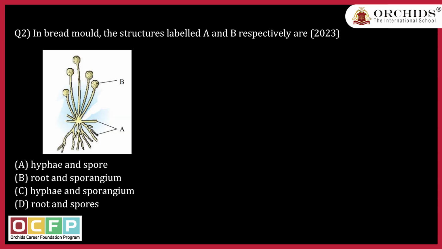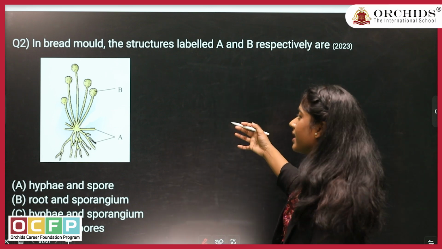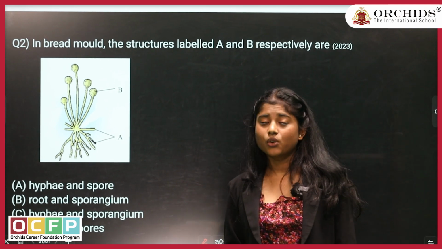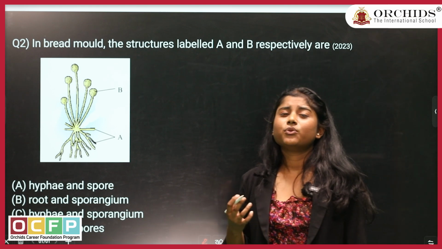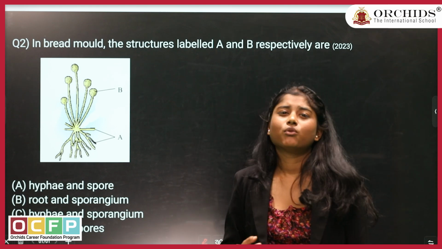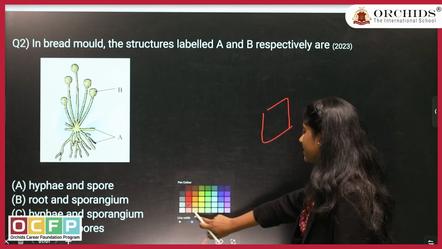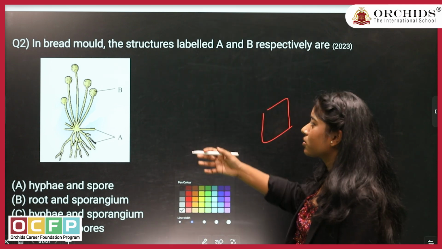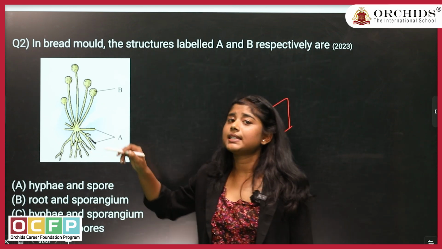Moving to our next question, which is over the bread mold, which in biology we call rhizopus. You have commonly seen rhizopus at home. As school going students, sometimes your mom gives you tiffin and on weekends you forget to take it out, so obviously it is not washed. On Monday when you take it out, you can see a fungus growing over the bread or chapatis, right? We commonly call it rhizopus. And when you see it under a microscope, it somewhat looks like this. So this is the diagram of rhizopus, which you can see under the microscope.